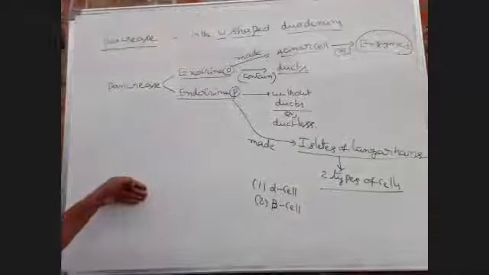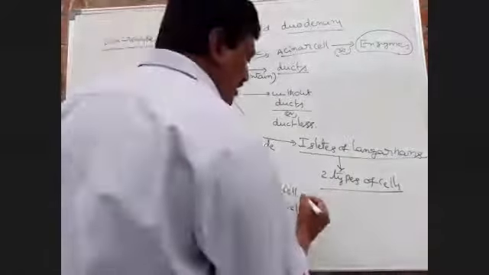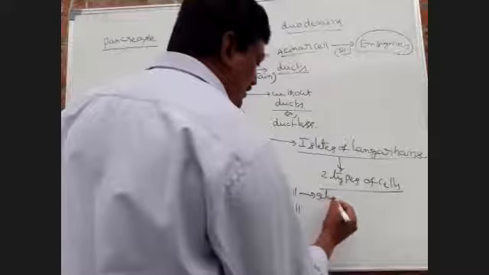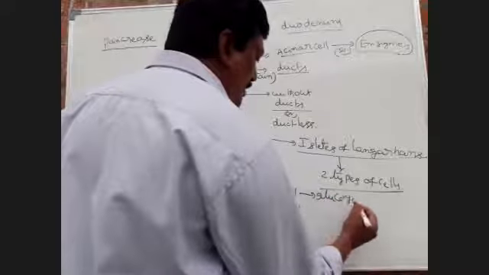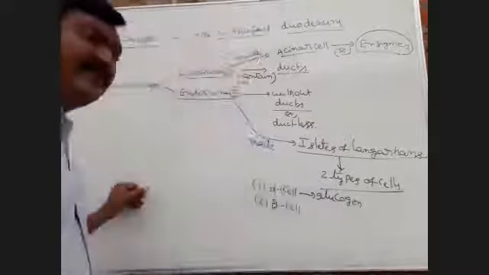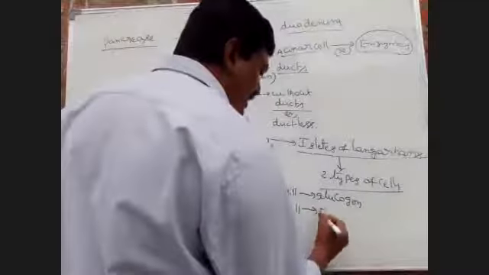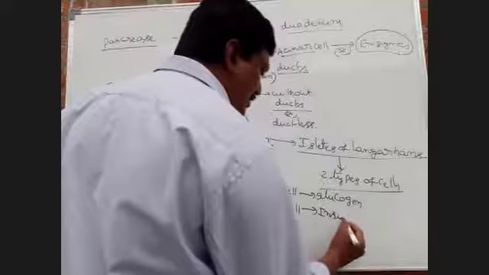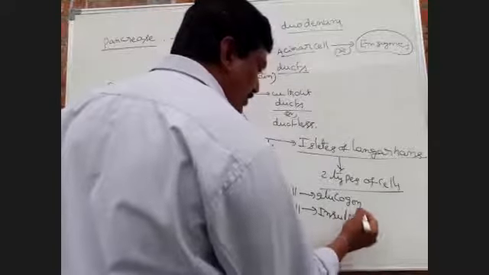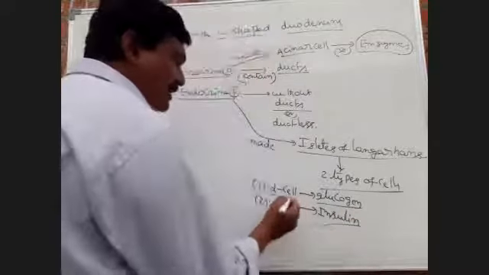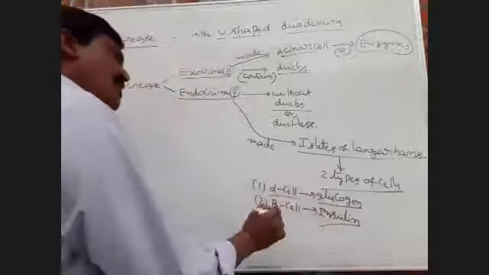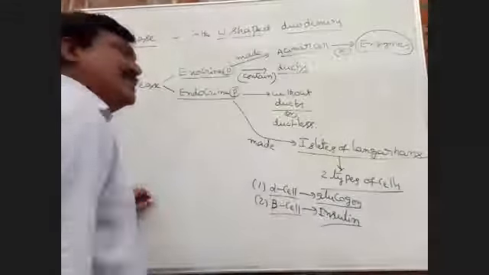Alpha cells secrete glucagon hormone. Beta cells secrete insulin hormone.